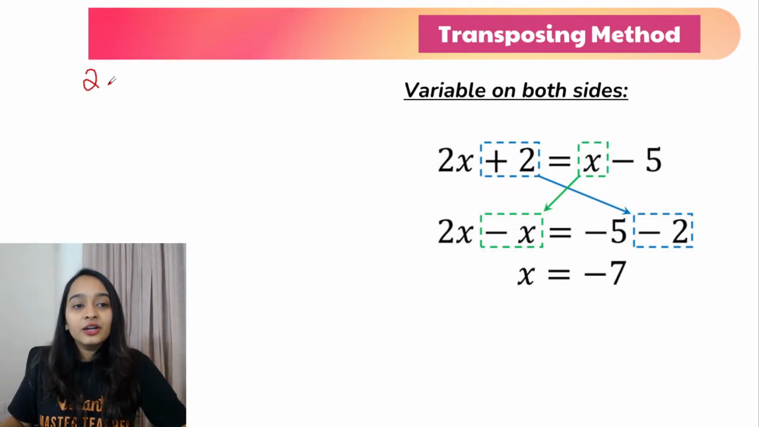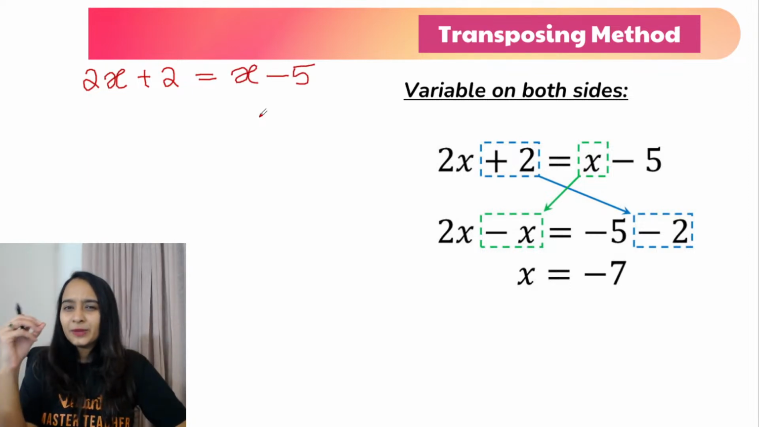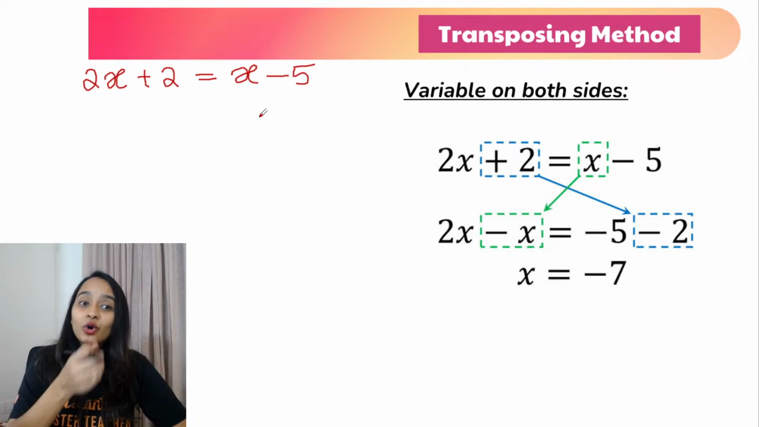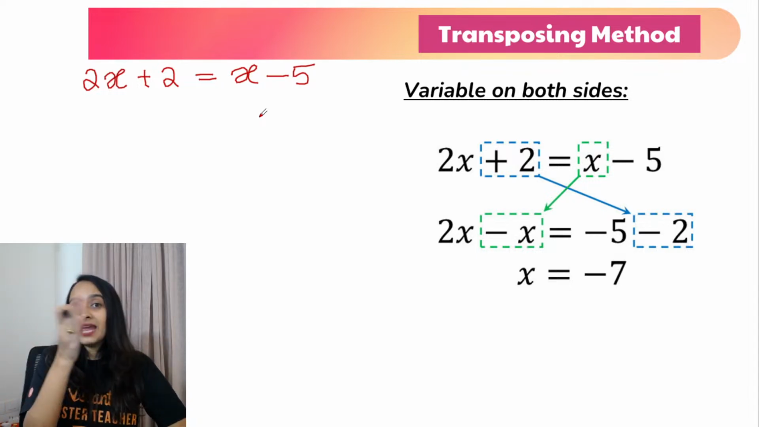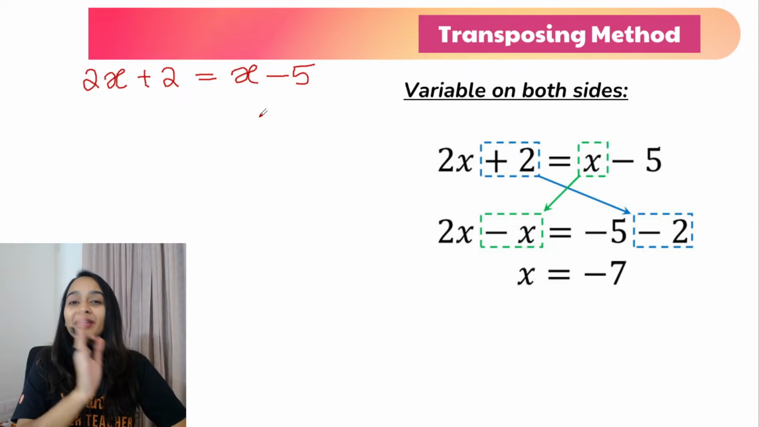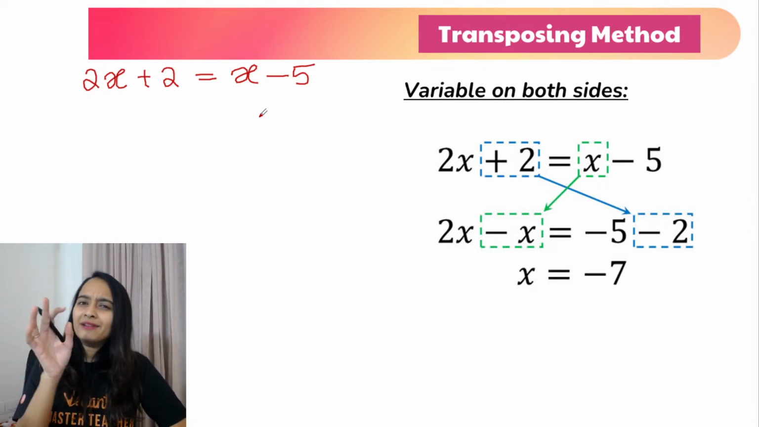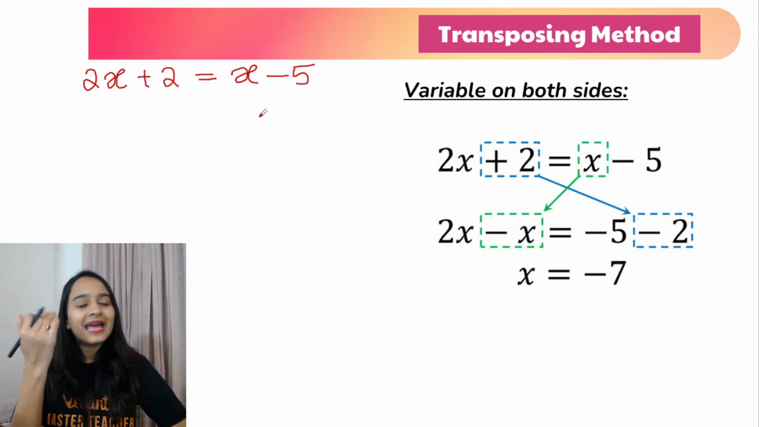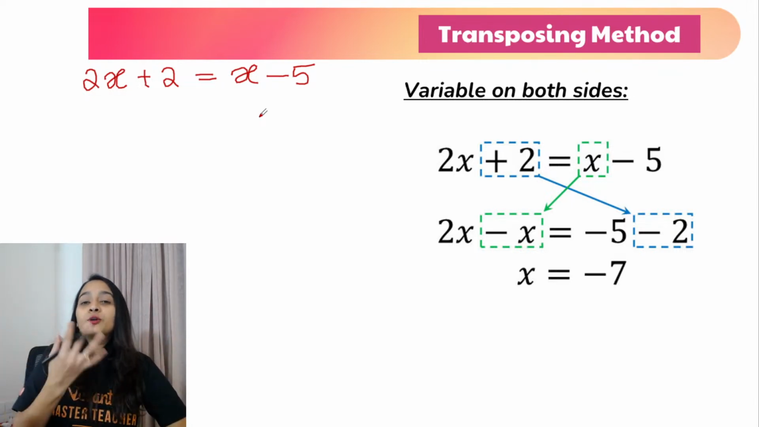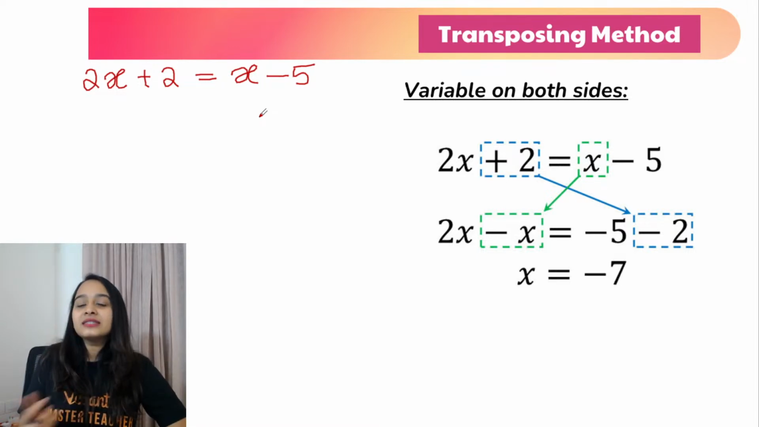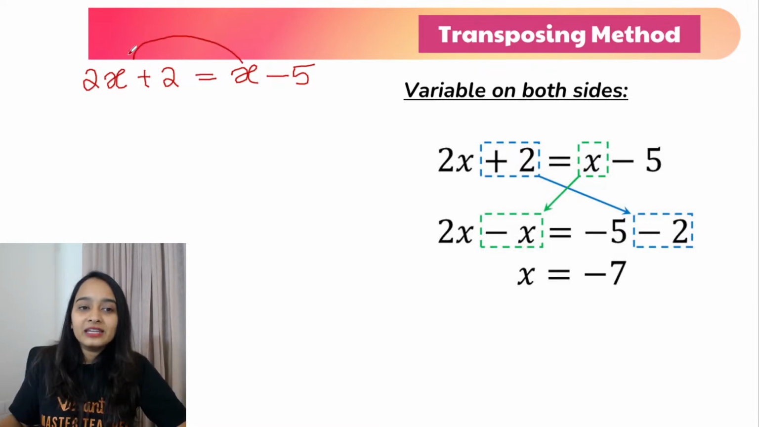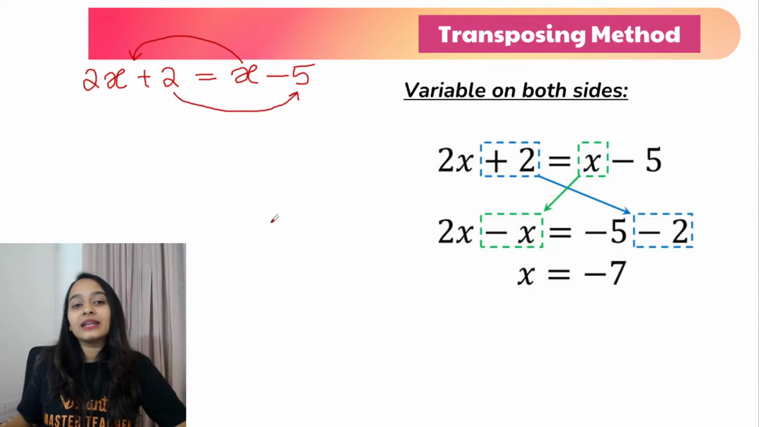I am taking 2x plus 2 is equal to x minus 5. What is so special about this equation? When you notice the left hand side and right hand side, both of them have variables. So there is no rule that always variables should be on the left hand side. But to make things easy for us, we will send all the variables to the left hand side and all the constants to the right hand side.